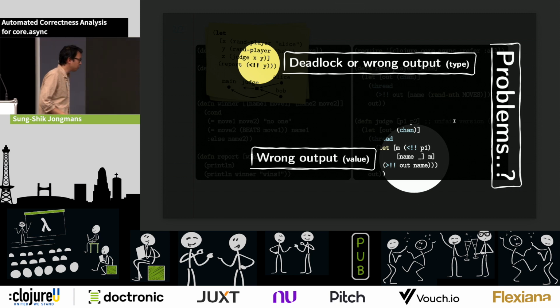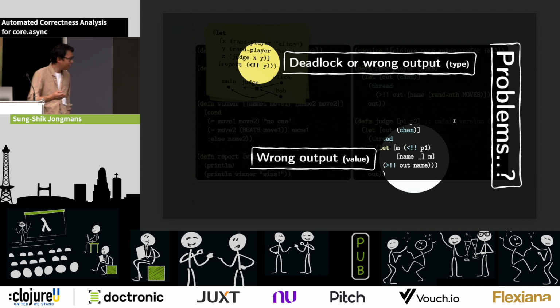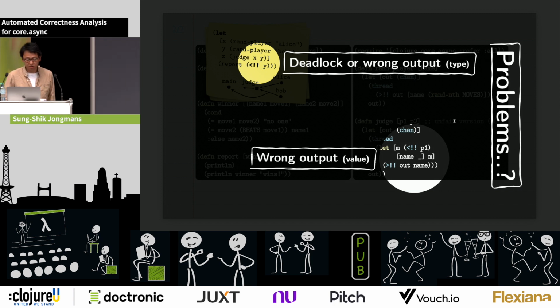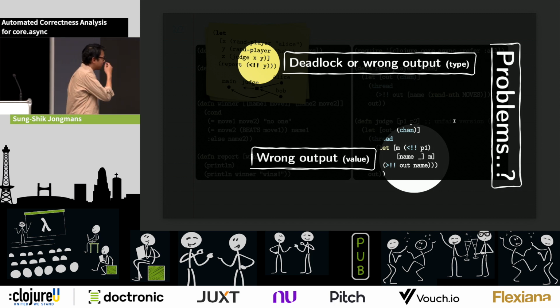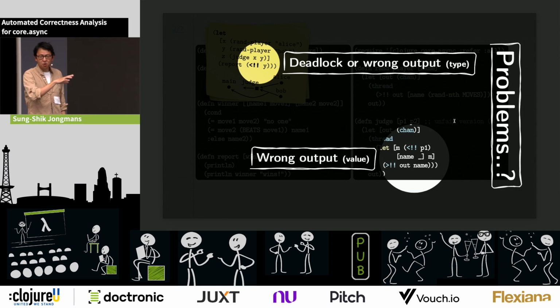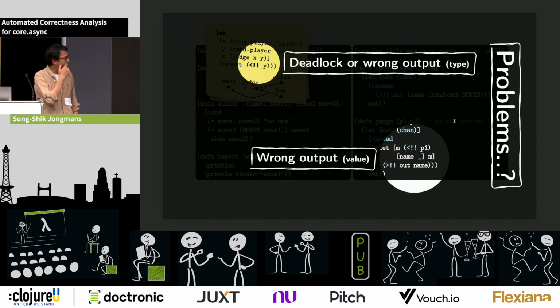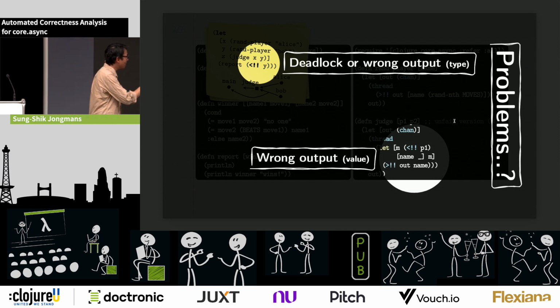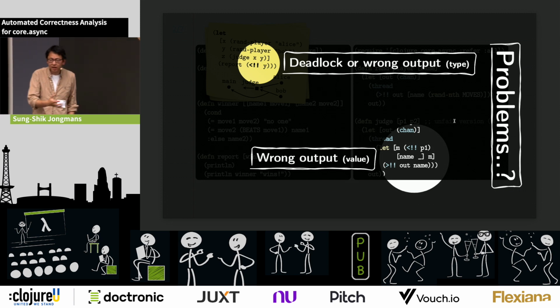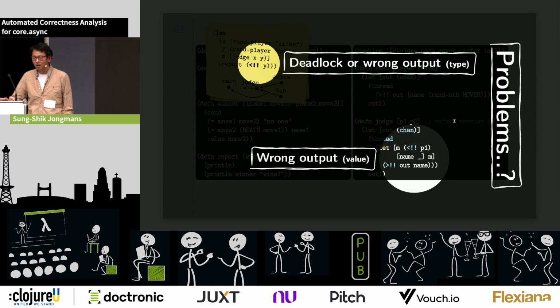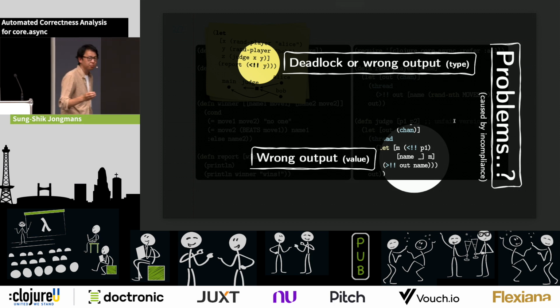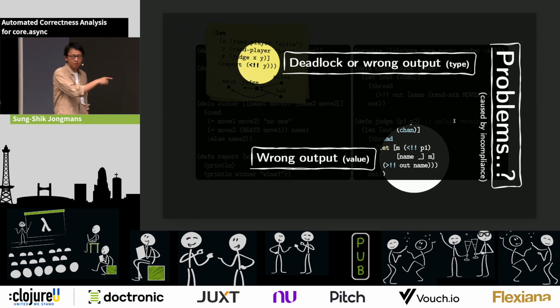You can get the wrong output where the formatting or the type is okay, but the value really is not. And so what's interesting, I think, if you look at all these faulty executions, is that the underlying problem somehow seems to be that the processes or the threads don't comply with the intended communication protocol that I had in mind when I started to write this application, right?